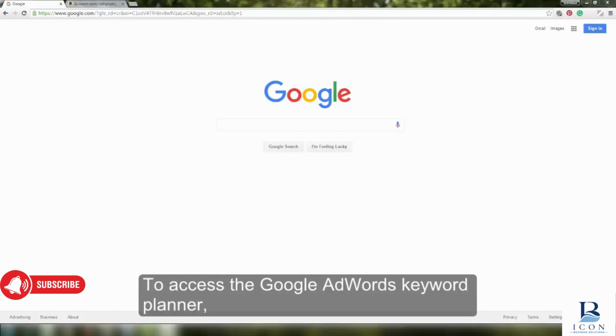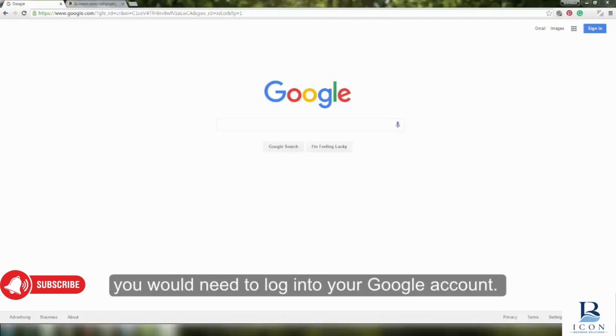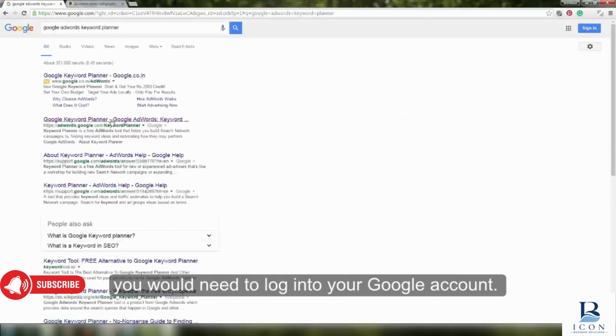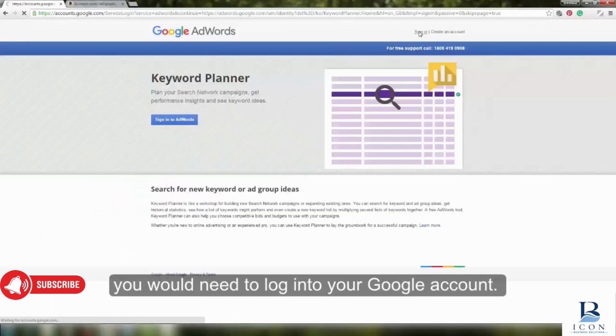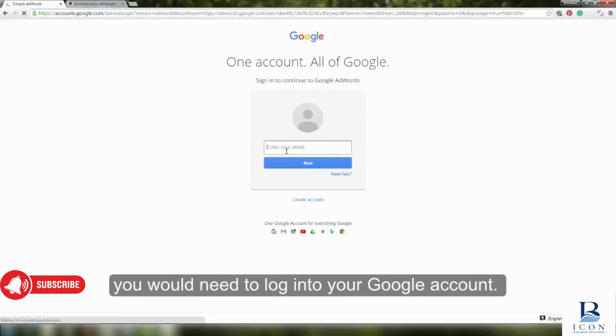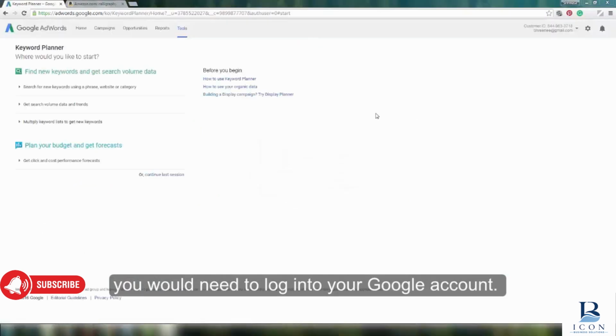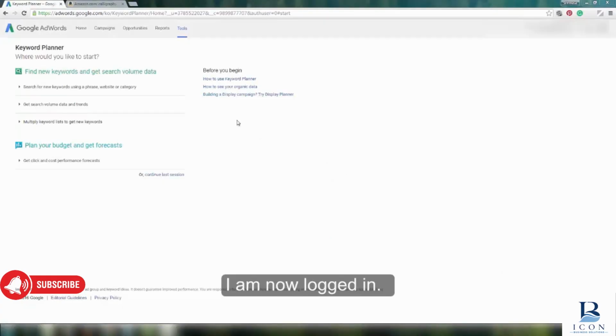To access the Google AdWords Keyword Planner, you will need to log in to your Google account. I am now logged in. I need to select the first option.